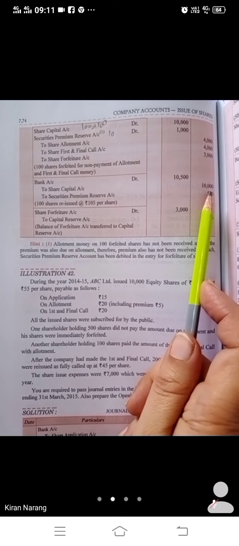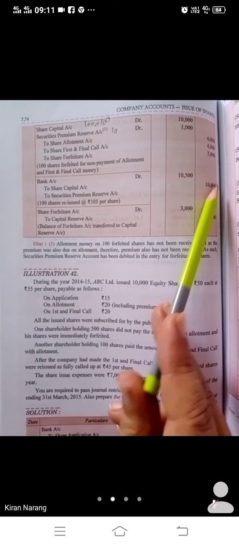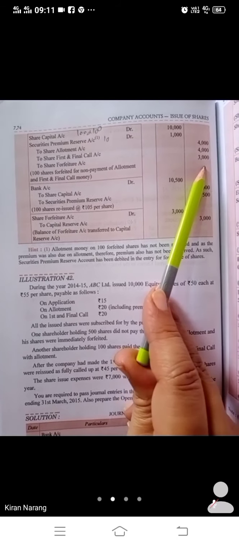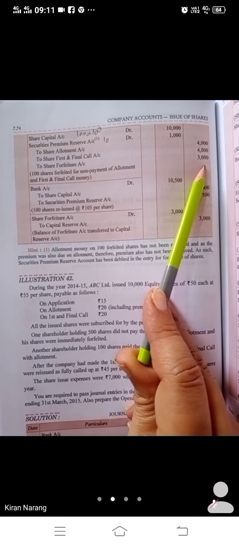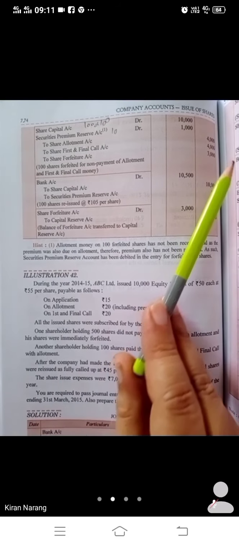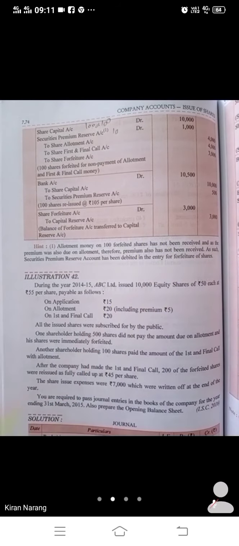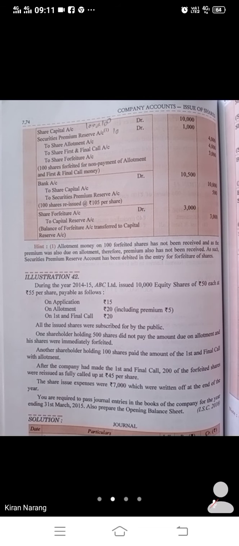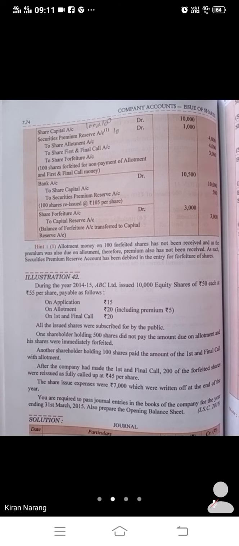The share capital face value was 10,000 only and 500 is the premium. So this forfeiture amount is lying with you and you have not used it in the reissue entry. So the total amount of 3,000 will be transferred to capital reserve. Any doubt? If we have not received the premium, we have to debit it.